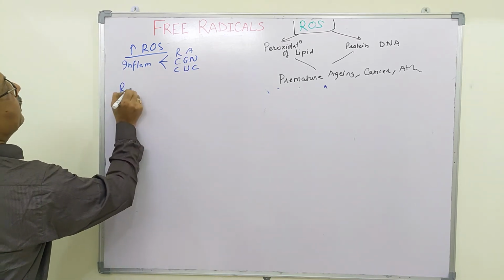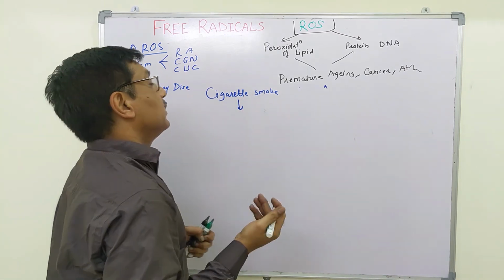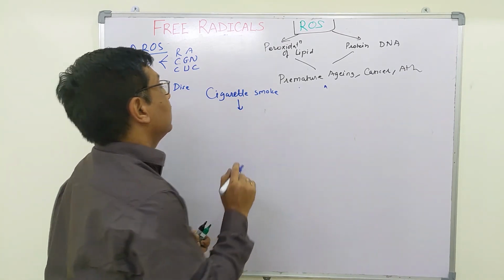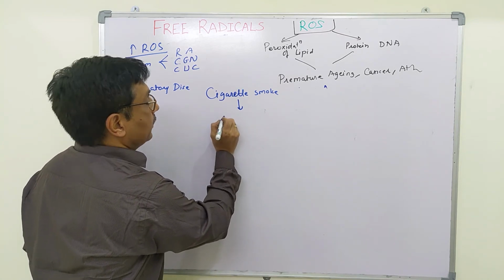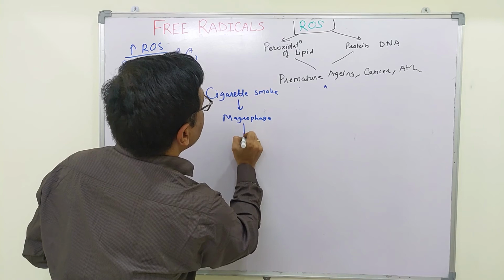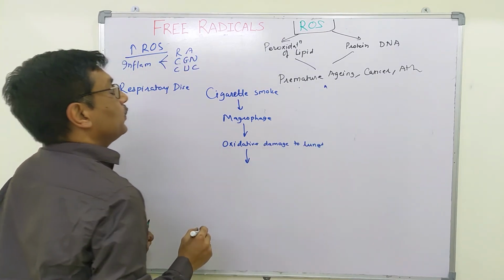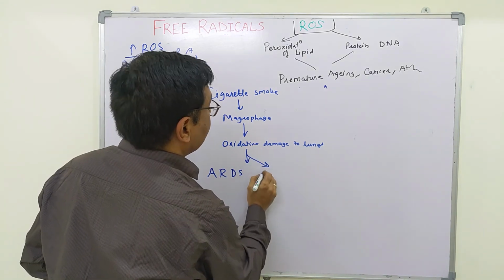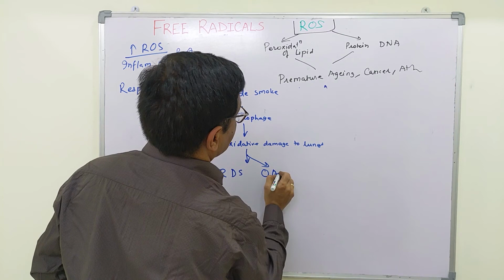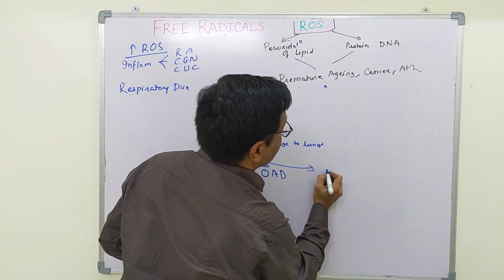In case of respiratory diseases, take cigarette smoke. When cigarette smoke is inhaled, it contains free radicals. Then this is engulfed by macrophages. There occurs oxidative damage to the lungs. This leads to acute respiratory distress syndrome, obstructive airway disease, and ultimately to lung carcinoma.